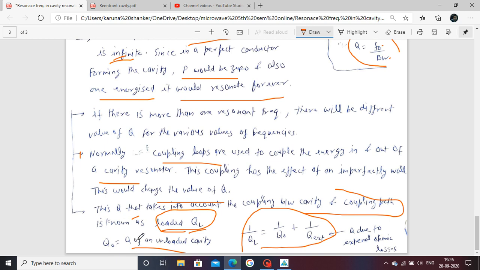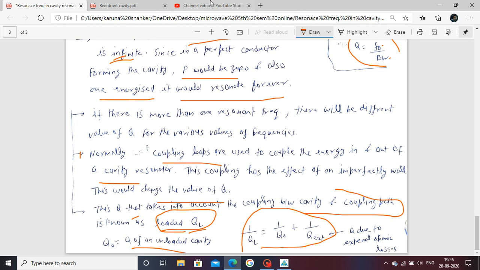Also, when the cavity is unloaded, meaning the EM energy is not energizing your cavity, the symbol used here is Q naught. When there are losses, that is dependent on your Q external. This is your quality factor of the cavity resonator.